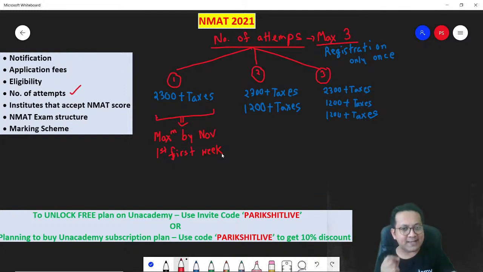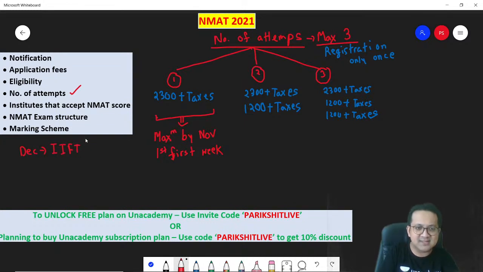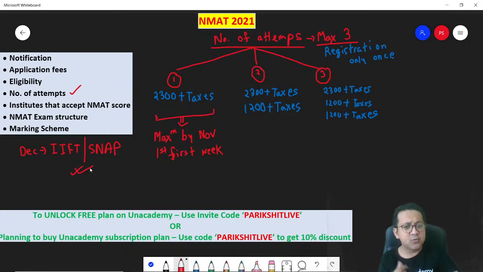On November 20th, one week before the CAT, you cannot be preparing for the other examination, right? So if you are appearing once, appear before the NMAT. Remember, in the month of December, you have the IIFT exam and the SNAP exam, right? You already have 2 exams in December. I would suggest do not take another exam, otherwise it will become very hectic. You will not be able to do justice to the exam. Don't take it in December. So if you are appearing only once, appear by the first week of November at the maximum.